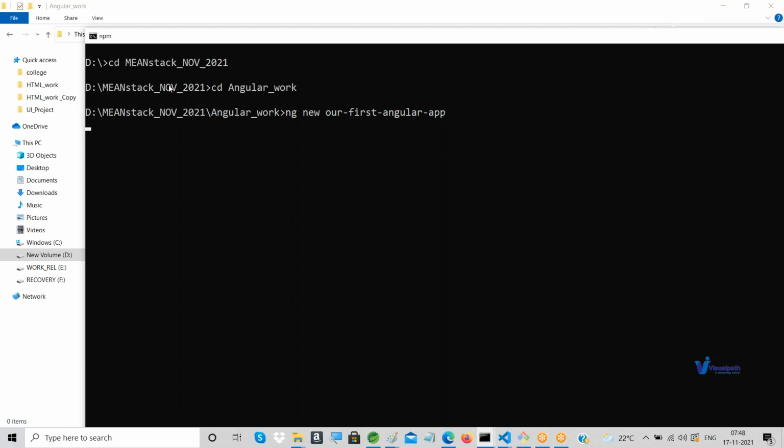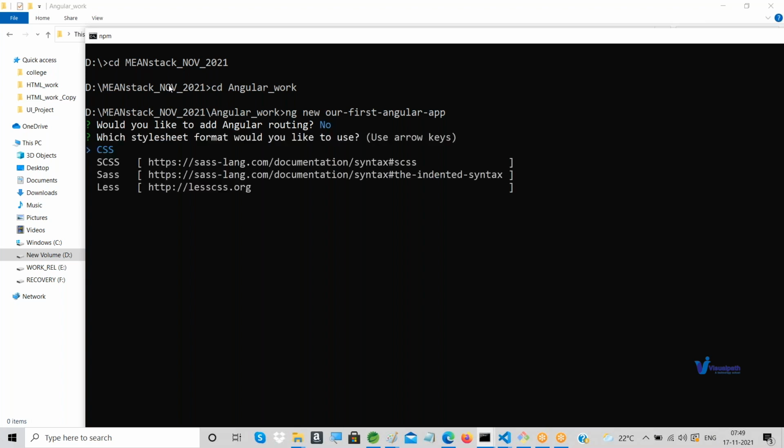This will take several seconds, or at least one or two minutes, maybe, to install. It is asking, would you like to add Angular routing? What is routing, and why is it asking now? That kind of thing we can discuss when I am discussing the Angular routing concept. At this moment, I can go with either yes or no. For the time being, I'm going with no.